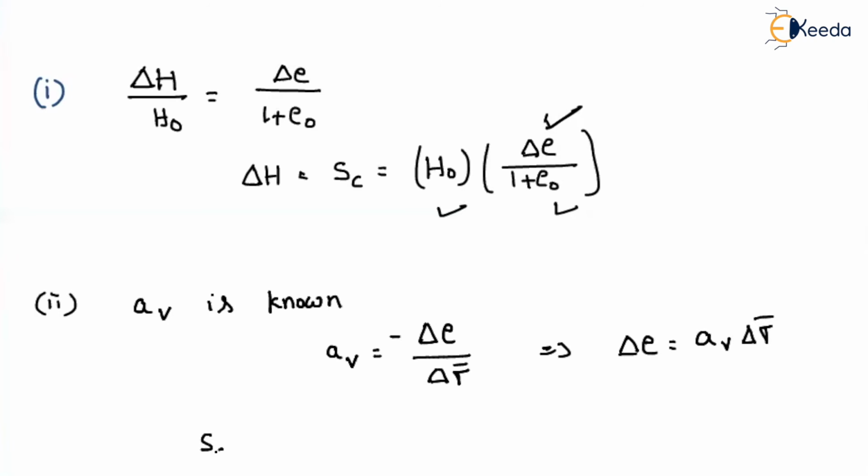So the secondary settlement will be equal to H naught divided by 1 plus e naught into the change in void ratio, which is nothing but a_v into the change in effective stress. So if you directly know the void ratio, then we can directly find it from that, or else if you know the coefficient of compressibility, then by using this relation also we can find out the secondary settlement.